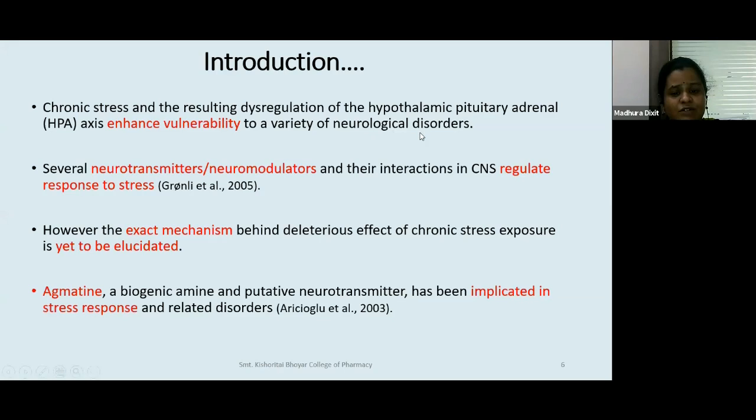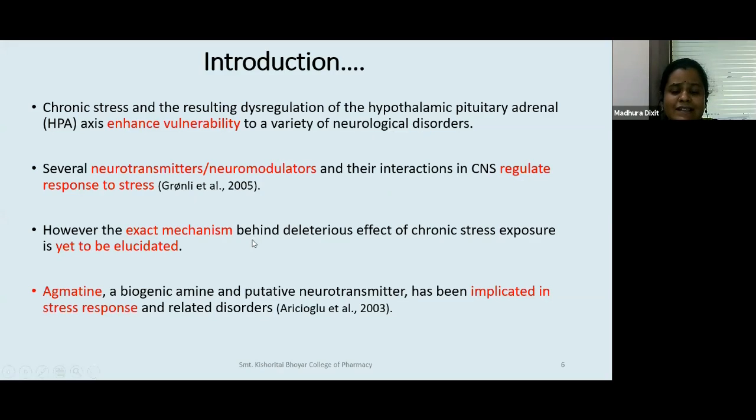So if you have been in stress for a long period of time, your vulnerability to such neurological disorders is increased. Now, several neurotransmitters and neuromodulators and their interaction in the CNS regulate the response to stress. Originally, it is modulated by various neurotransmitters and neuromodulators.